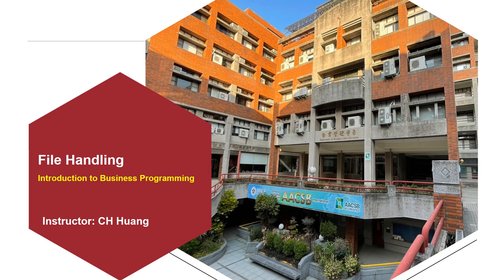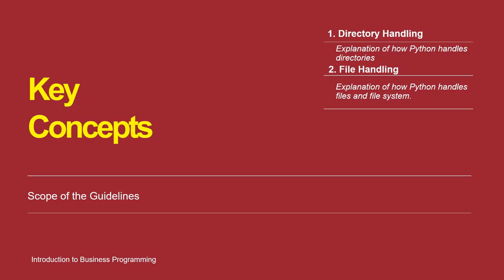But I think the following 1 hour is not enough, so next week I will finish everything about file handling. In this chapter, I will divide it into 2 parts. The first one is directory handling. What is a directory? A directory is just like a folder, a 资料夹 in your computer. We will explain how to use Python to handle directories, like checking whether a folder exists in your computer or not, creating a new folder, or removing a folder. All these things you can perform with your programming language.